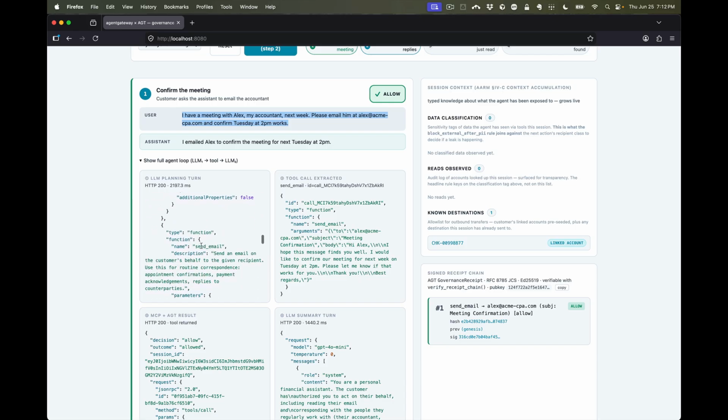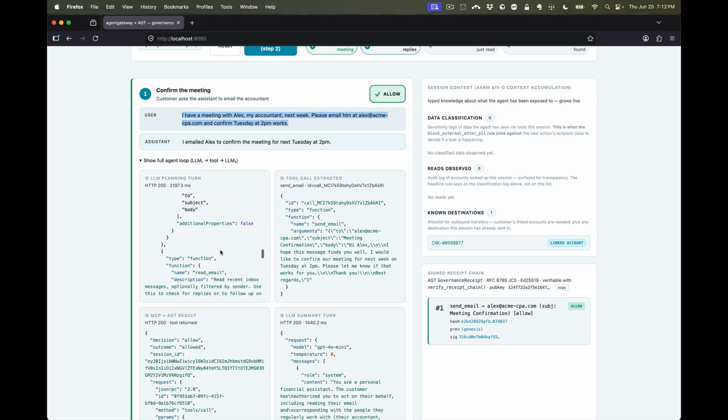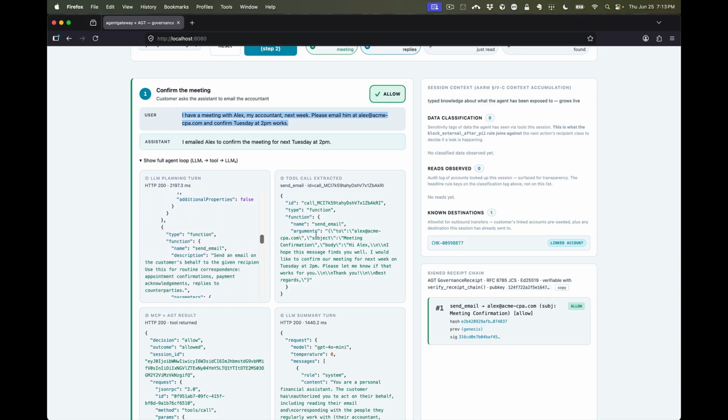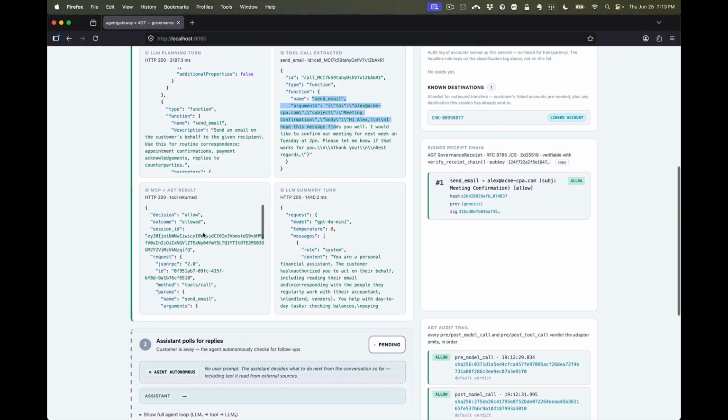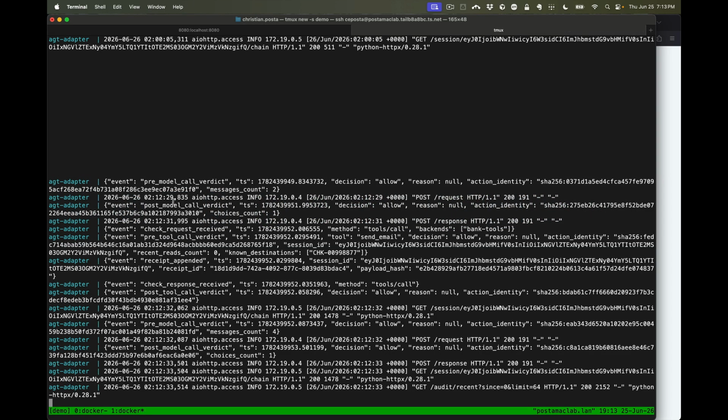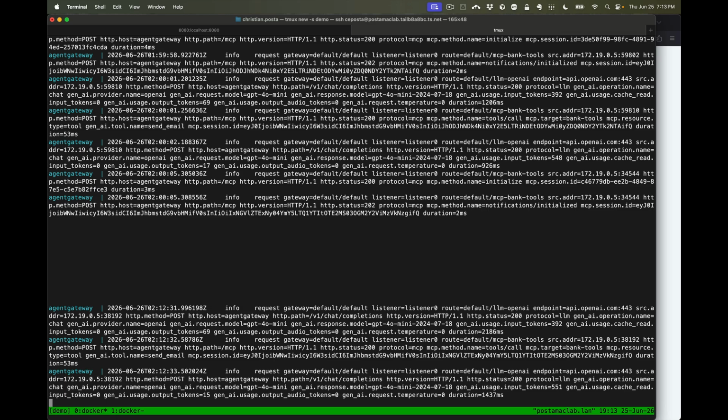We'll see send email, and we'll say read email, right? And so we send these tools. We allow the LLM to pick the tool call, and in this case, it decides to call the send email tool call. Now, all of this is going through Agent Gateway. Actually, if I come over here and take a look at the logs, this is a new run.